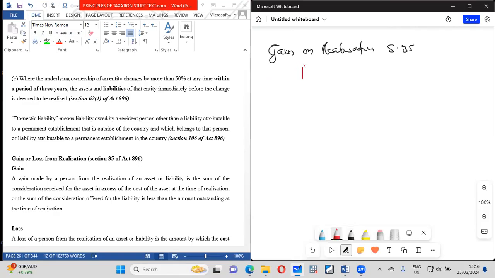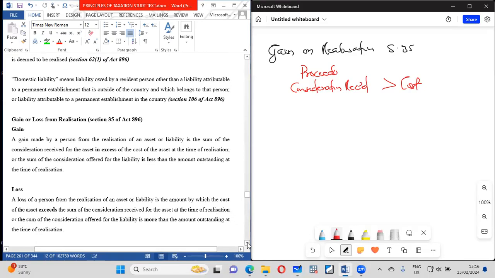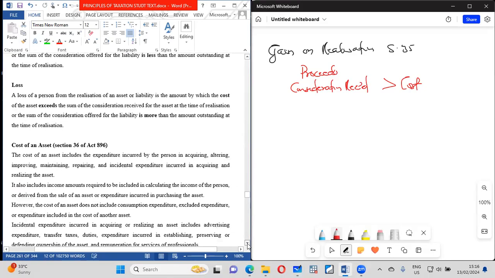A gain is when the proceeds that you receive, or what we call consideration, another name for the proceeds, is greater than what? The cost of the asset. So that is what a gain means. So if there is a loss, then it means that the cost is rather greater. All right, that is that.